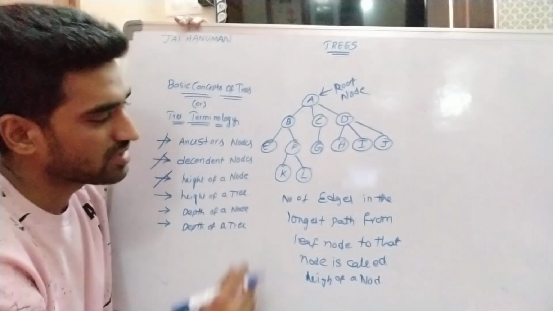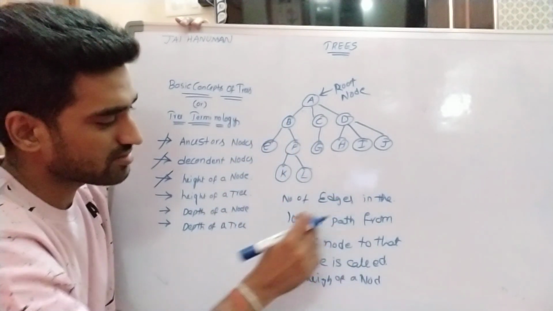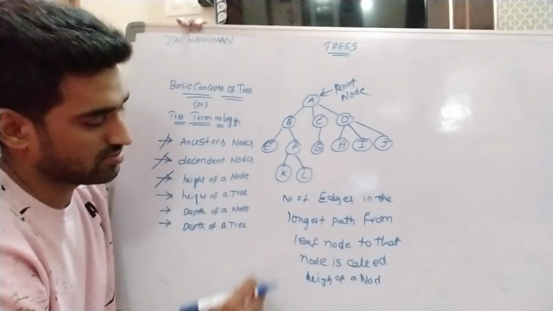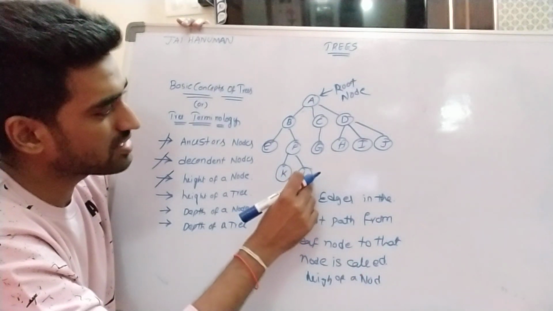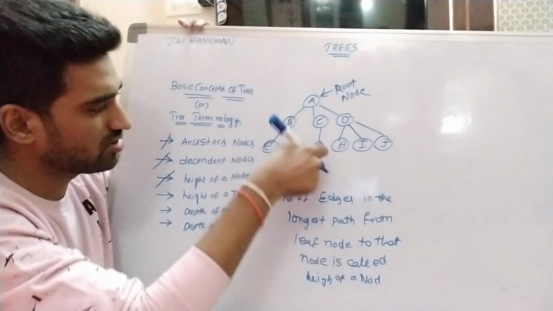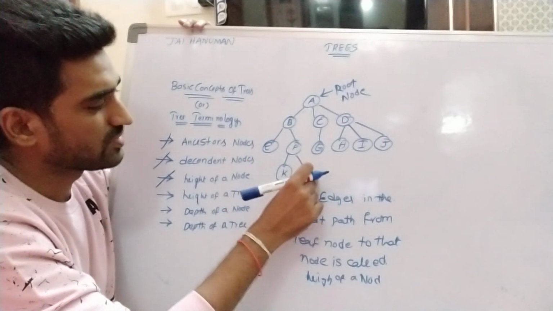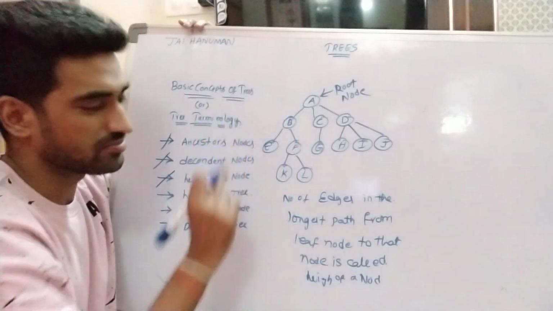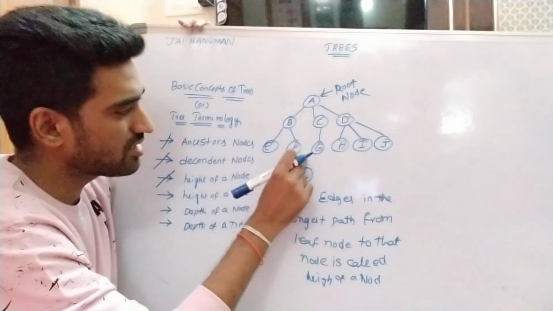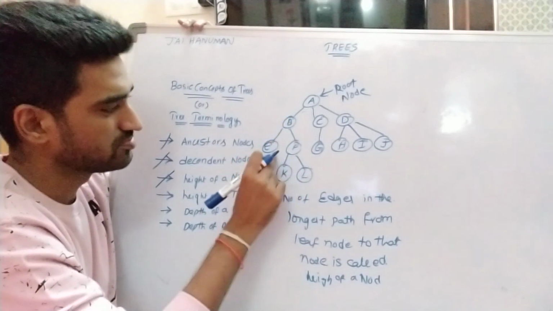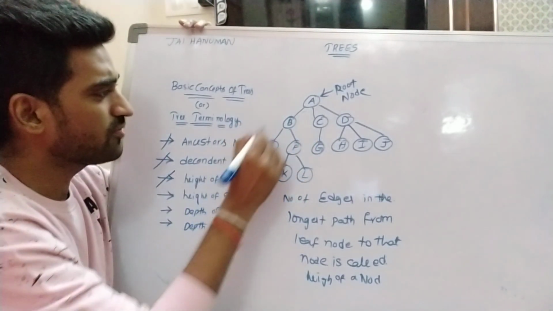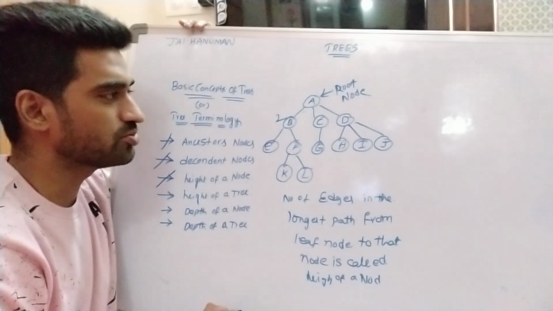Height of node B. Number of edges in the longest path from leaf node to that node. So what is the possible longest path from leaf node to that node? L, F, B or K, F, B. So what is the number of edges? 2, and this is also 2. So the height of node B is 2.